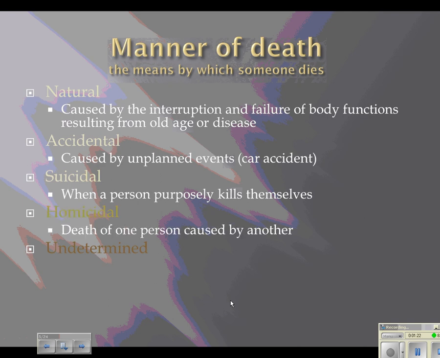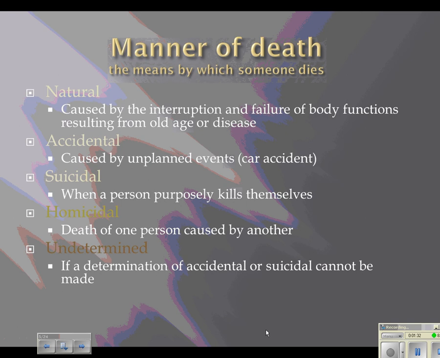Homicidal is when one person kills someone else. And if it's undetermined, it's because the pathologist cannot make a determination whether the death was accidental or suicidal. So that's the manner of death.